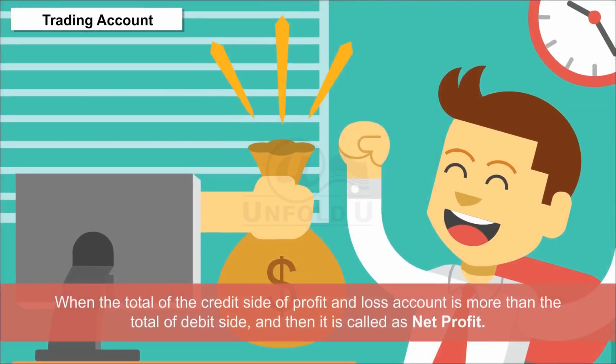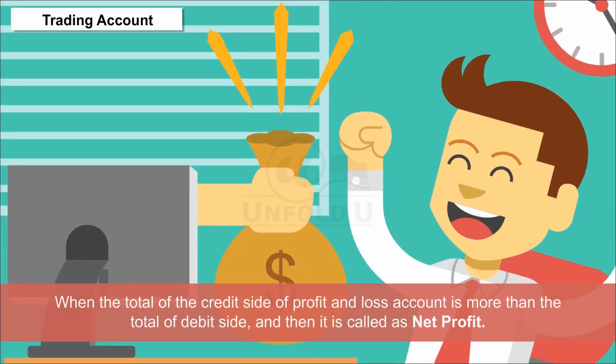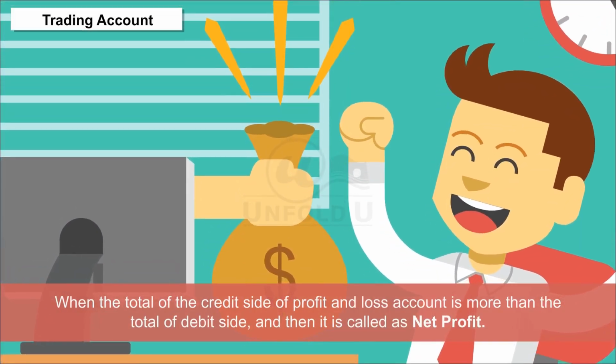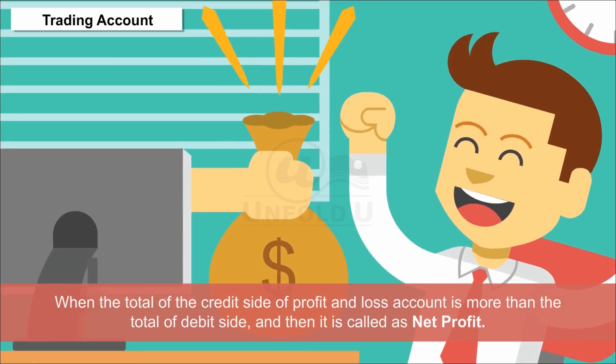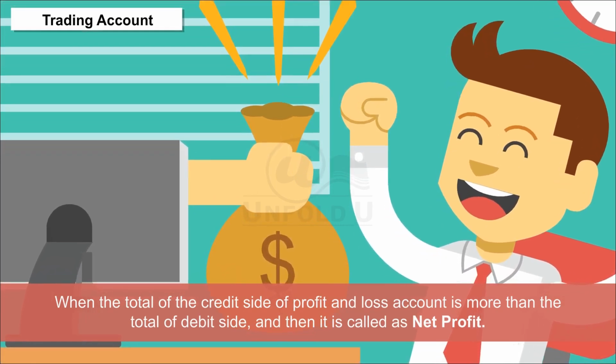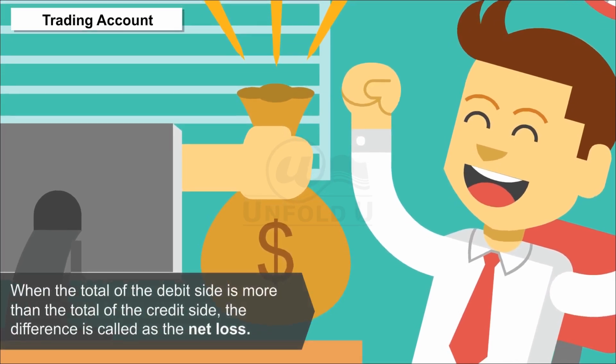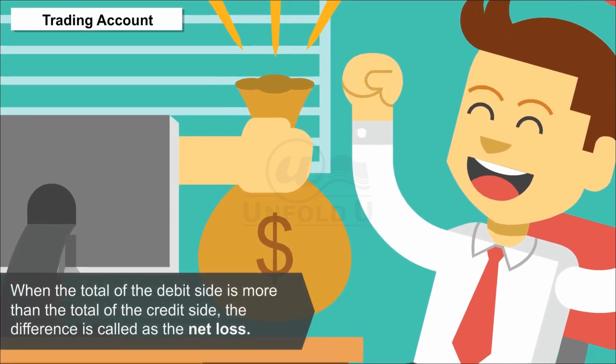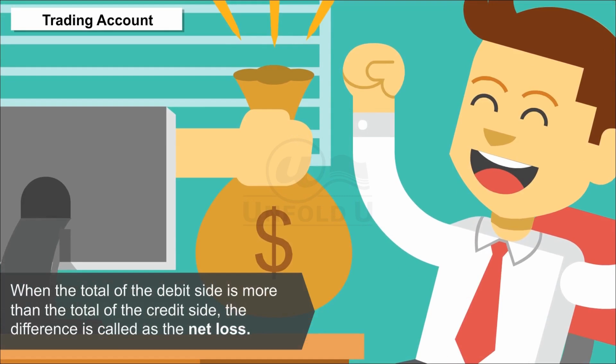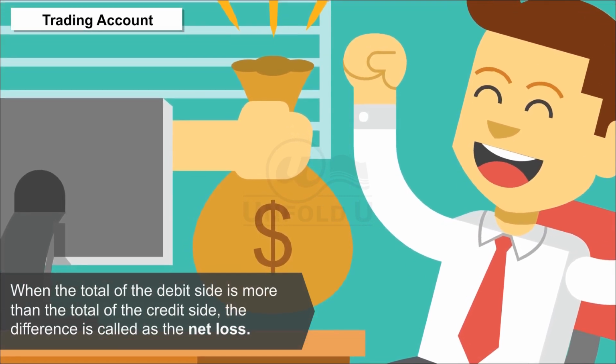When the total of the credit side of the profit and loss account is more than the total of the debit side, then it is called net profit. When the total of the debit side is more than the total of the credit side, the difference is called the net loss.